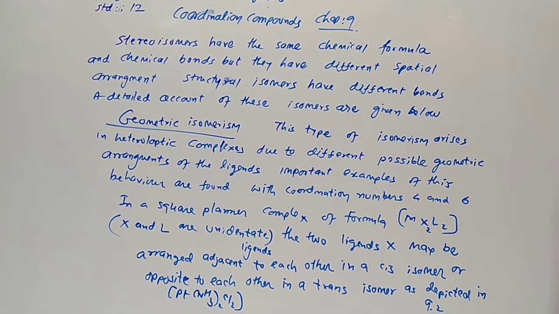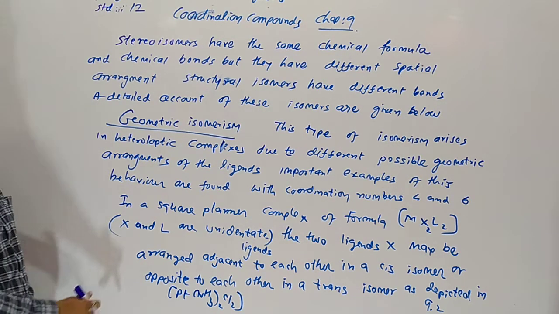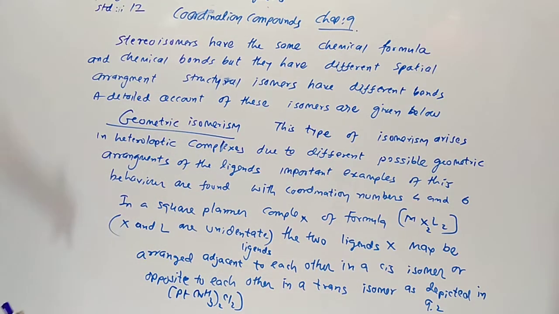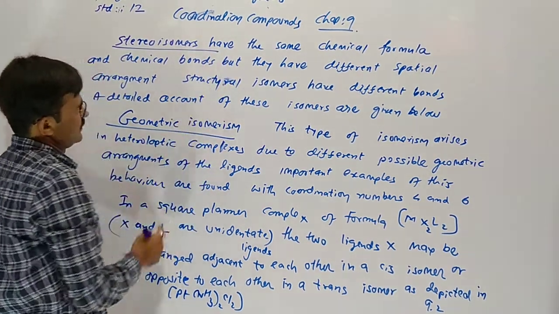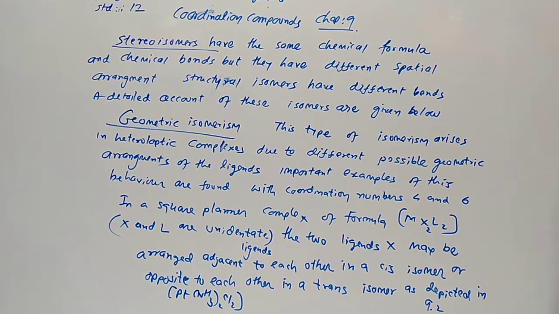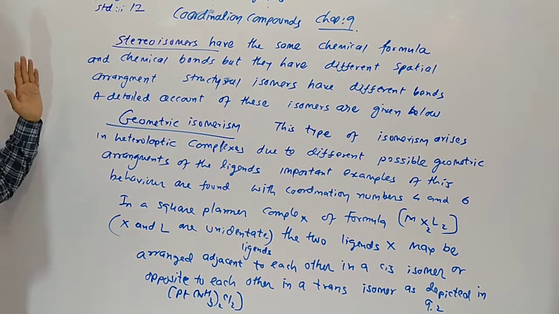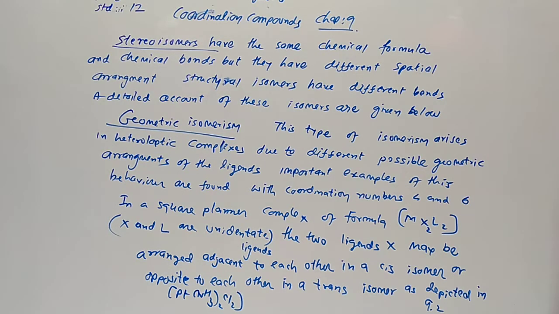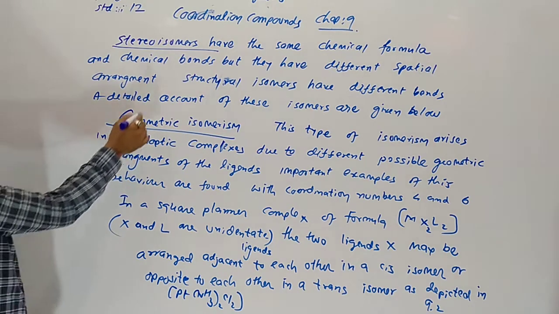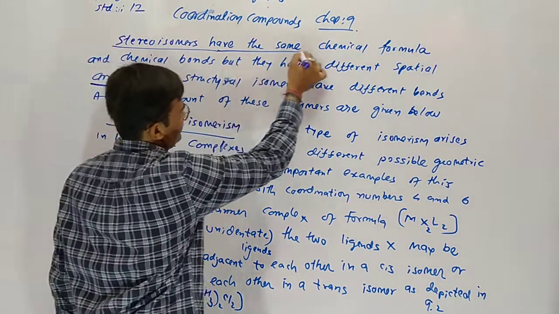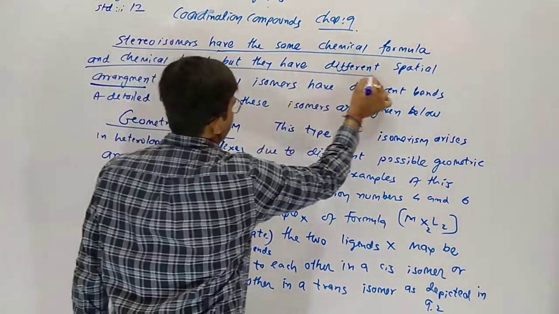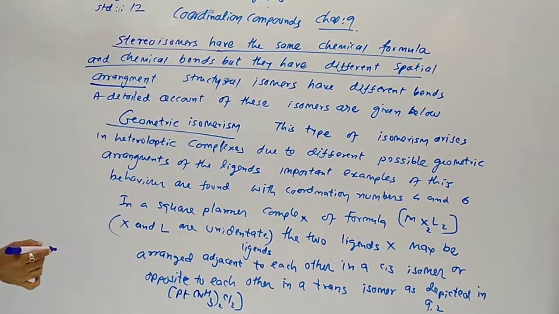Here, students, we discussed there are two main types of isomerism: stereo and structural. Stereoisomers have the same chemical formula and the same chemical bonds, but they have a different spatial arrangement. First think about only this part.